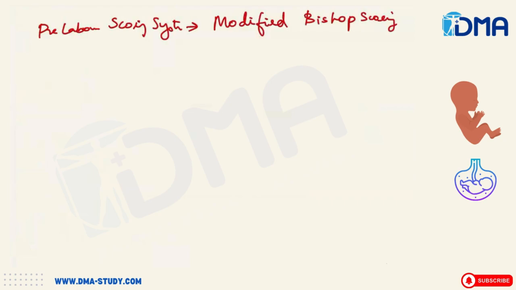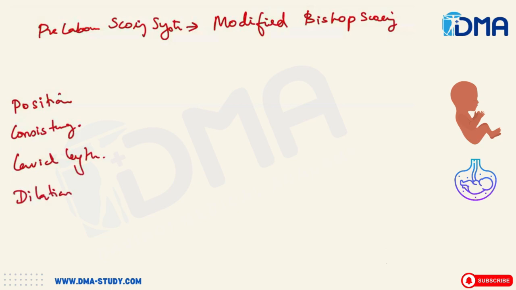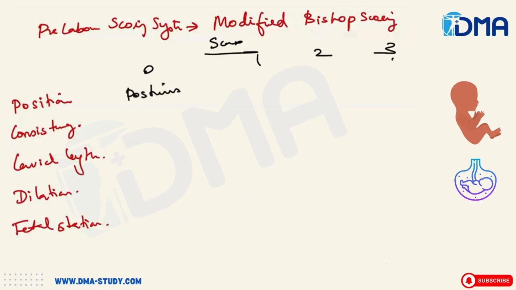The parameters include position, consistency, cervical length, dilatation, and fetal station. If I have to score, I score from 0, 1, 2, and 3. Position: if it's posterior, it's 0, middle, it's 1, anterior, it's 2. The maximum for position is 2.